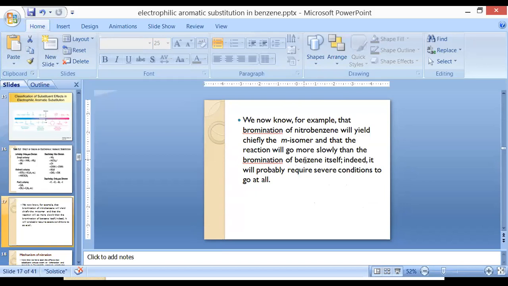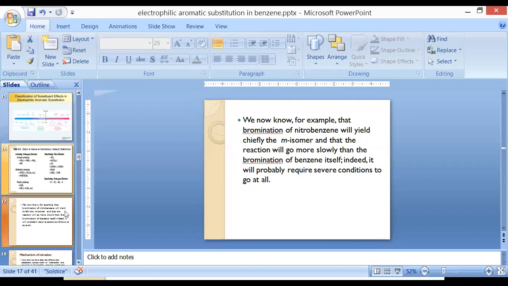Why? Because we have a deactivating group, the nitro group, on the benzene ring. So bromination of nitrobenzene will require much more time compared to a normal benzene ring, and it also requires severe conditions compared to benzene.